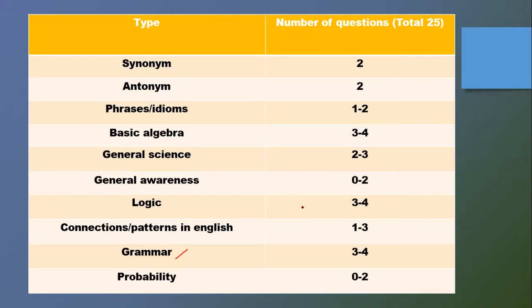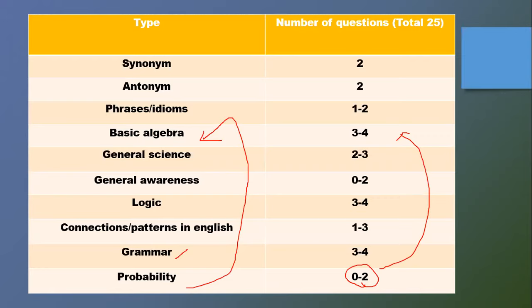Then the probability question, as I said, we can include it in the basic algebra. It can be 0 to 2. If we add this, it can be 5 also here. So this would be the total mixture of the questions, and in total we'll be having 25 questions from this part. Now we understand what is being asked and how many questions we can expect.